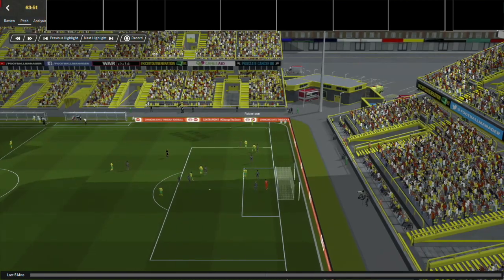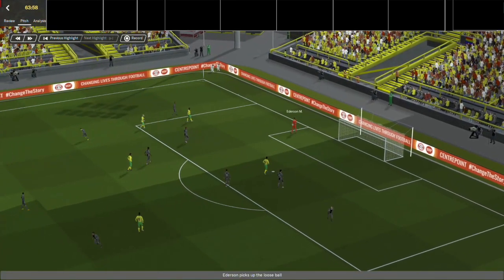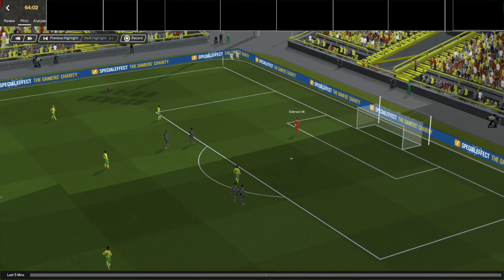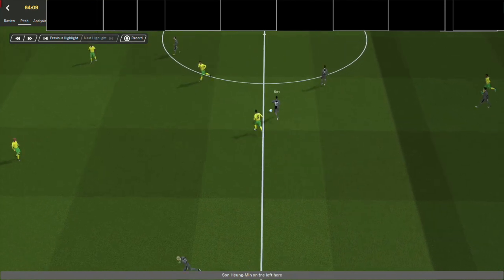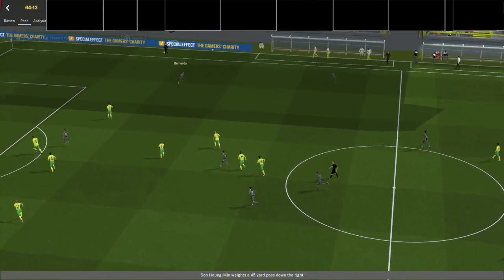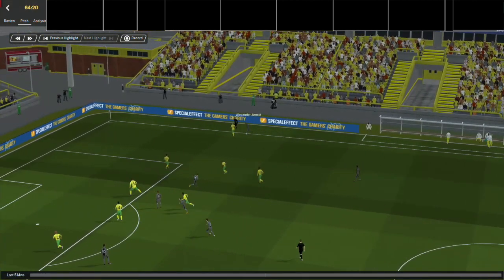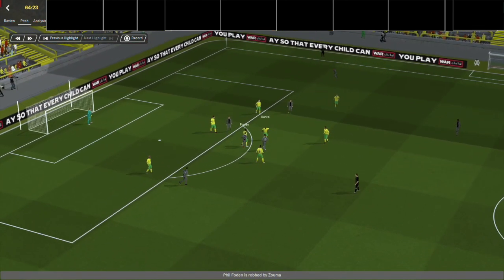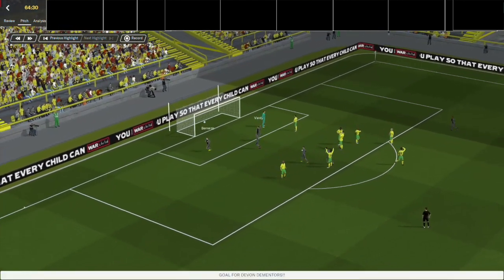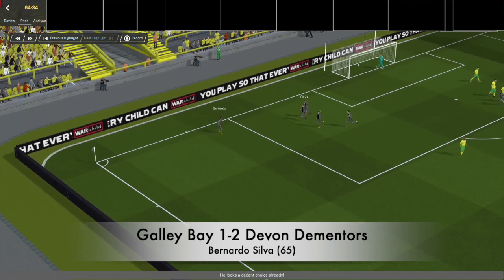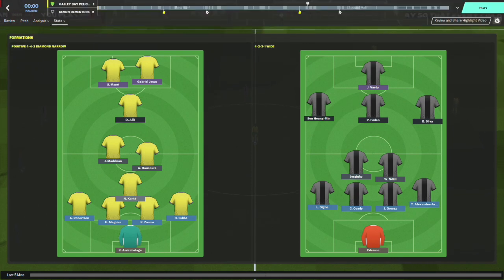It's 1-1. Here's Robertson. Maddison heads goalwards. Picked up by Edison. He takes his time and eventually punts it forward to find Son. Son running with the ball, picks out Bernardo Silva, who just keeps it on and finds Trent Alexander-Arnold. Alexander-Arnold faced with a defender, but he pulls it inside. Jorginho heads it on. Foden loses out to Kante, but it's found its way through to Bernardo Silva, and it's 2-1. Pinball in the box. The clearance hit Vardy, found its way through to Bernardo Silva, who slotted home with 25 minutes to go. It's Galley 1, Devon Dementors 2.